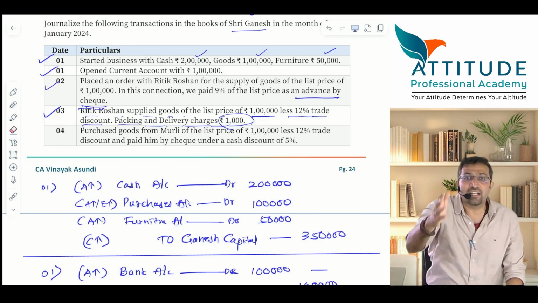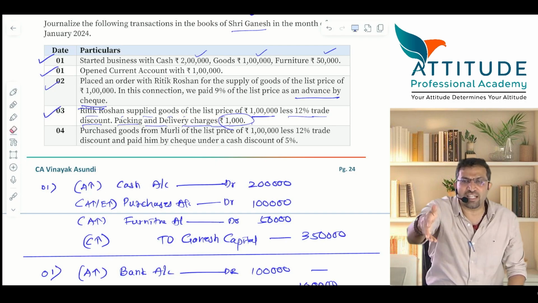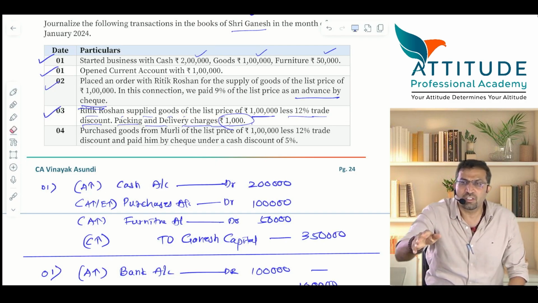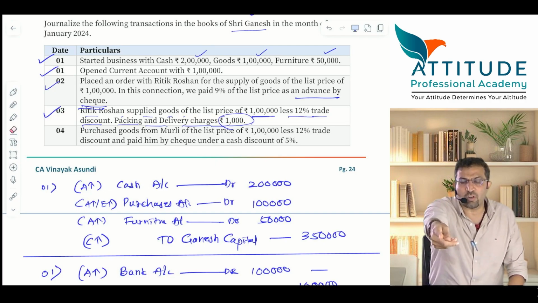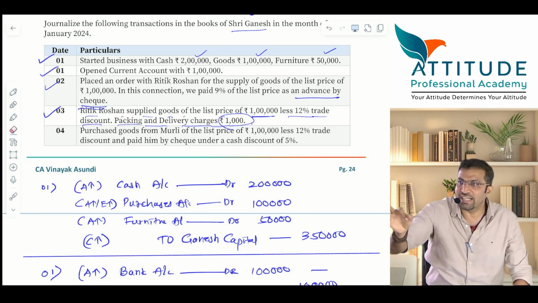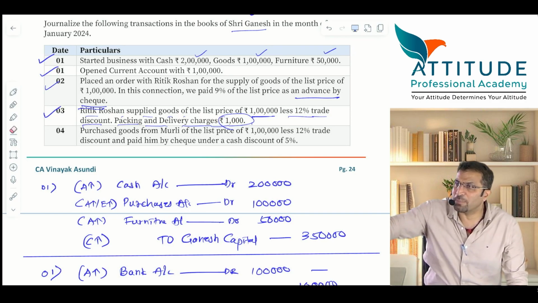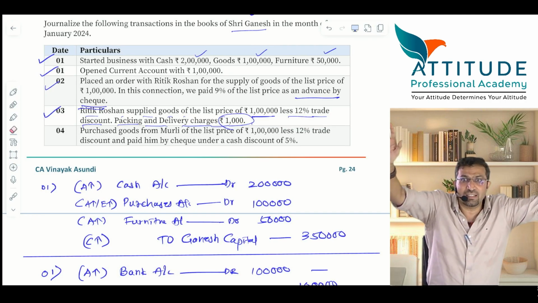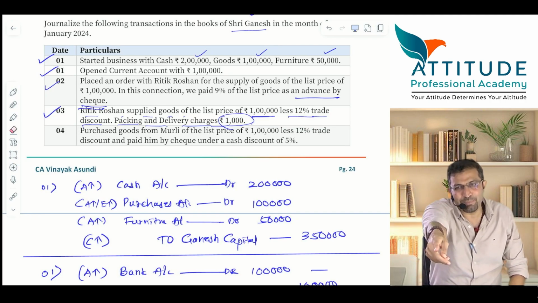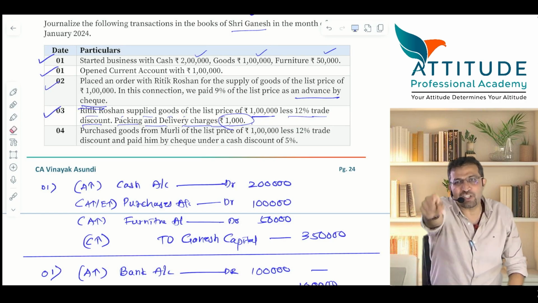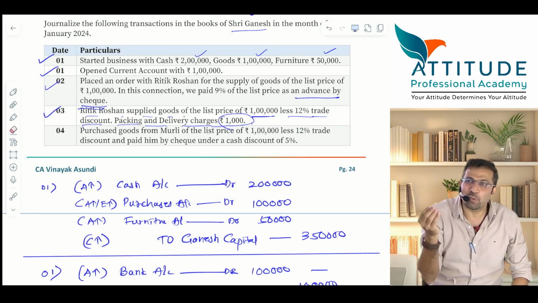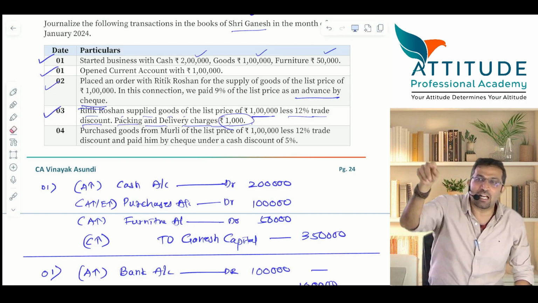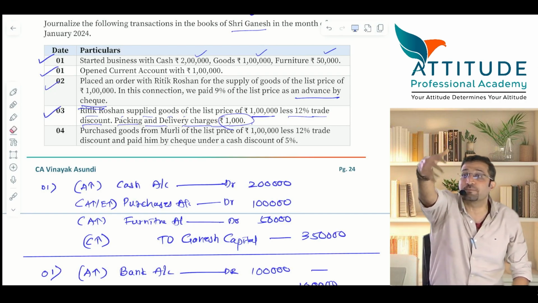Now please tell me, trade discount of 12%, is trade discount recorded or not recorded? So what is the value of the goods you will record now? Very good, 88. That is 1 lakh minus 12% is 88,000. But Hrithik Roshan is also saying, I am adding packing charges on you. So packing charges is your expenses. I will pack and send, but you will have to pay extra. Now tell me, what is your total purchase cost?